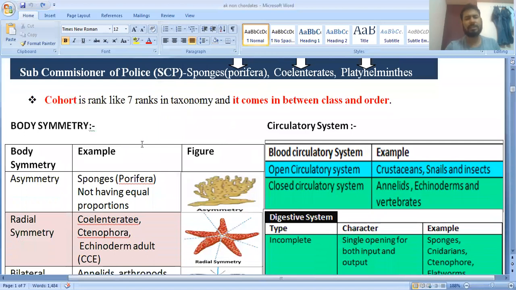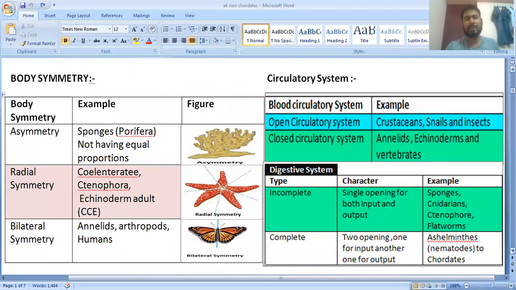We have discussed three different types. Asymmetry: sponges, except two, Sycon and Leucosolenia, which are exceptions. Every other sponge shows asymmetry. Asymmetry means the body cannot be divided into two equal halves.